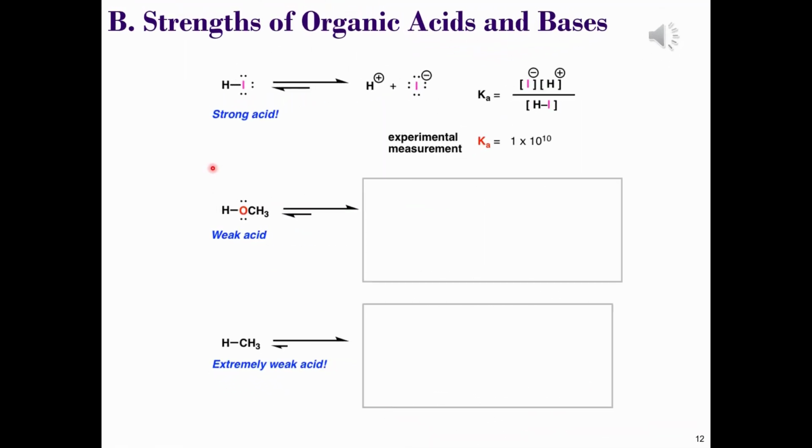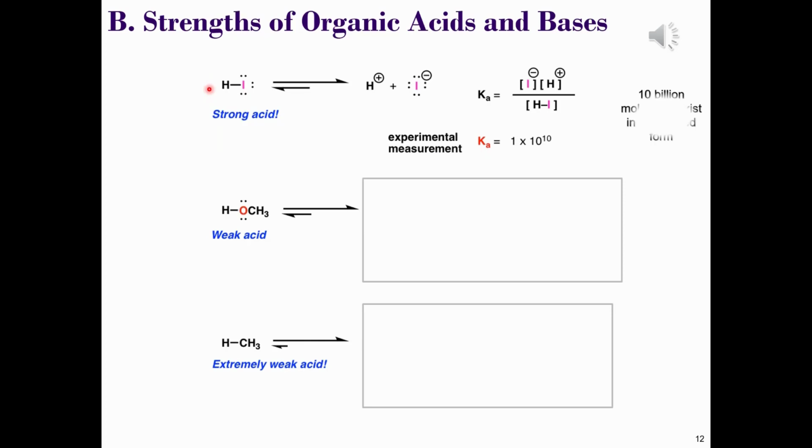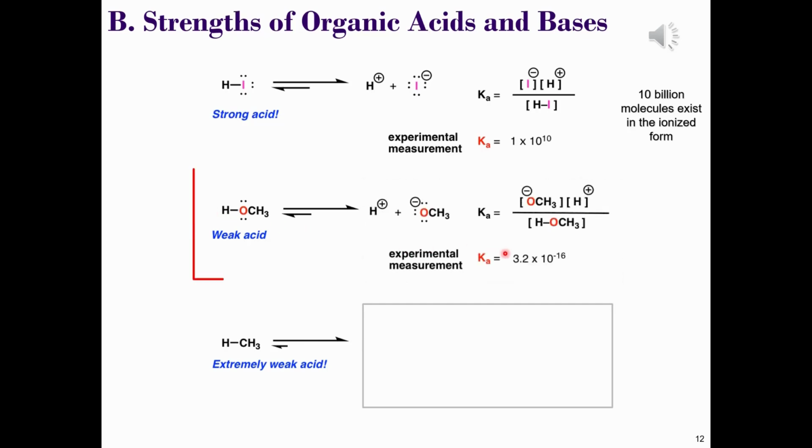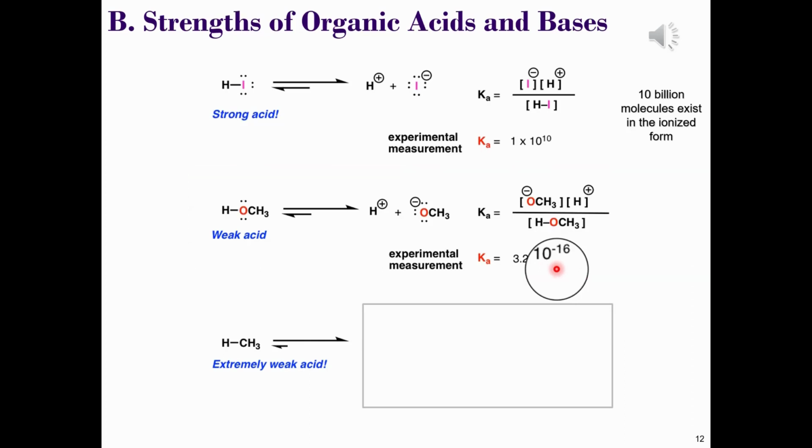For the purposes of comparison, I've included the strong acid hydroiodic acid again. Here we said that 10 billion molecules are in the ionized form. But let's take a look at methanol, which is a considerably weaker acid. The acid dissociation constant of this alcohol is ridiculously small. Look at the order of magnitude here. That's 10 to the power of negative 16.